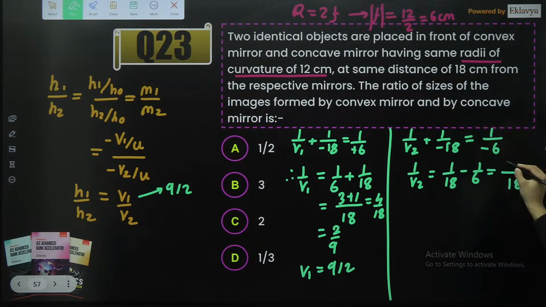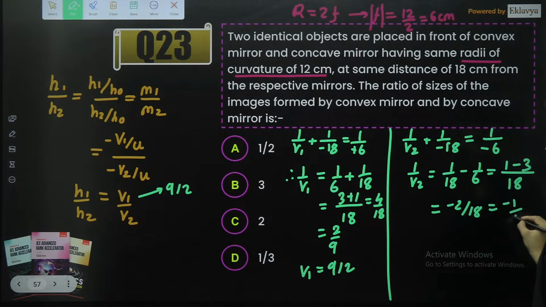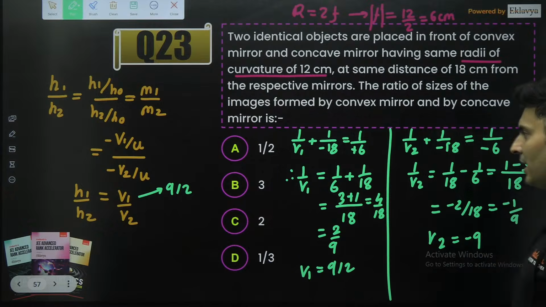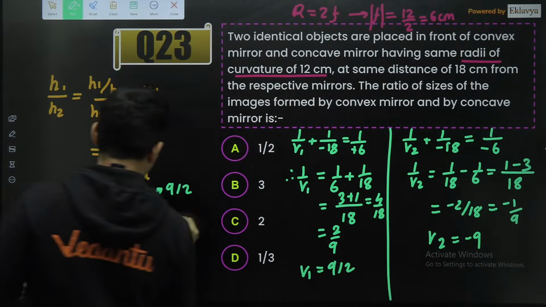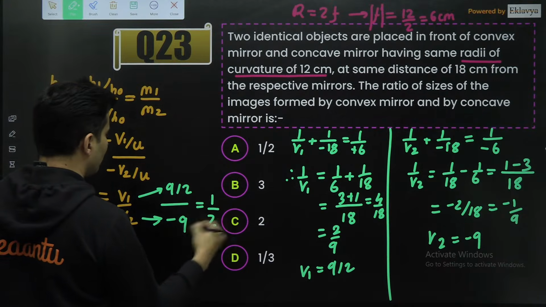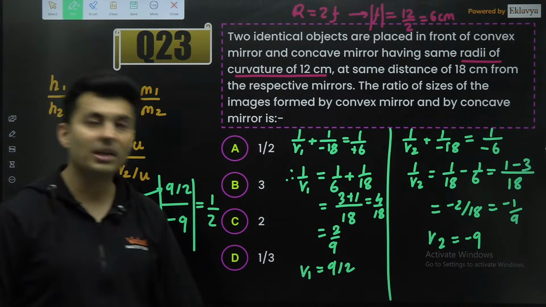LCM is 18, so 1 minus 3, which is minus 2 by 18, which is minus 1 by 9. So V2 will be minus 9. 9 cancels and you will get the ratio as 1 by 2 when you take the modulus. So 1 by 2 is option A.